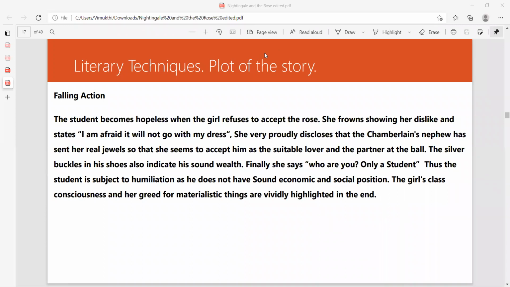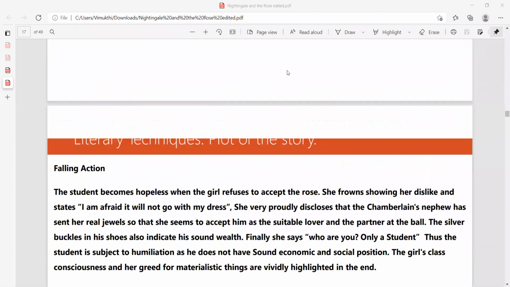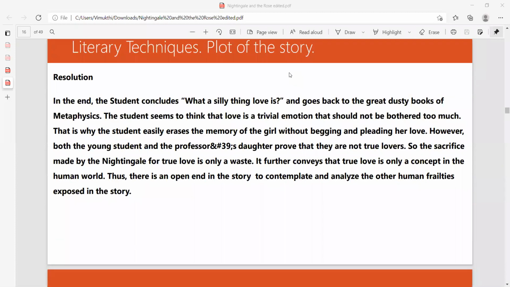It's like a bloody rap, right? Okay. So we will go to the resolution, right? In the end, the student concludes what a silly thing love is. The boy understood that, I thought that love is something, yeah, beggars marry, Puta. That is a very good question, Nishani. Beggars definitely marry. A male beggar will marry a female beggar, Puta.